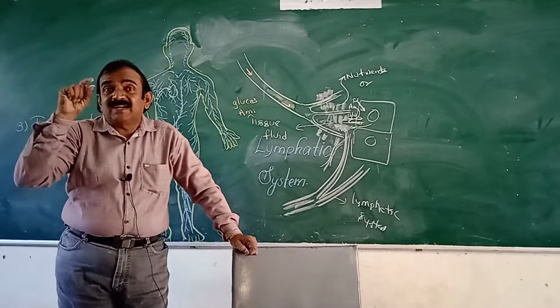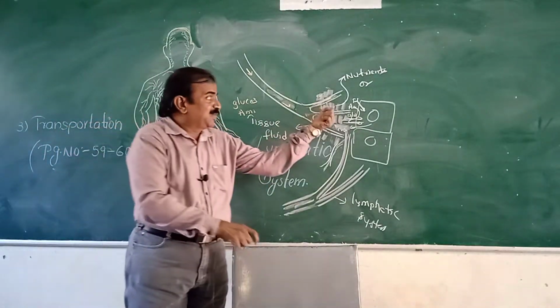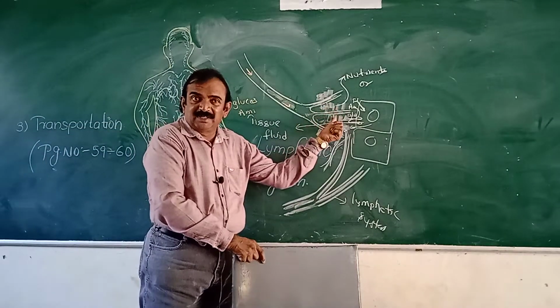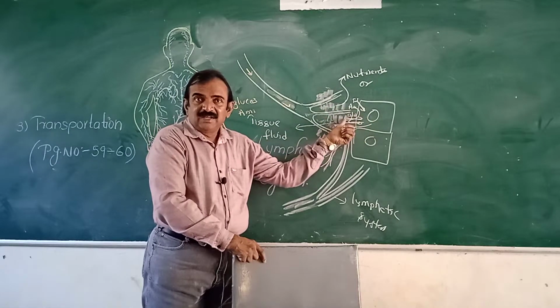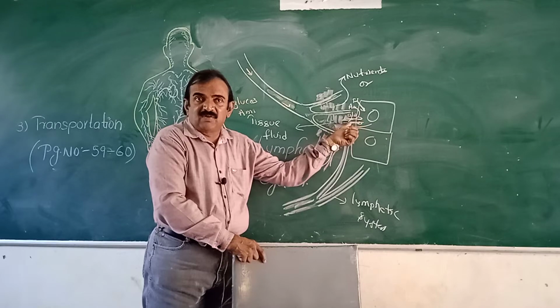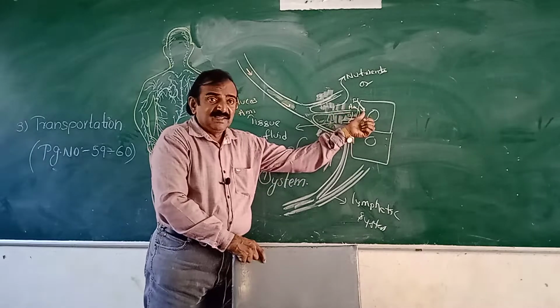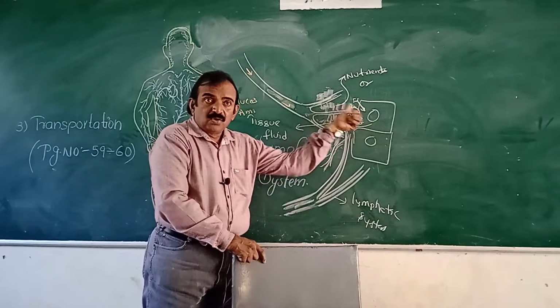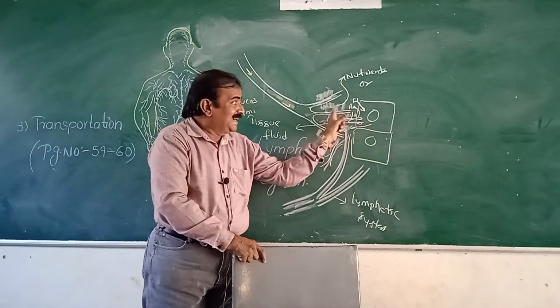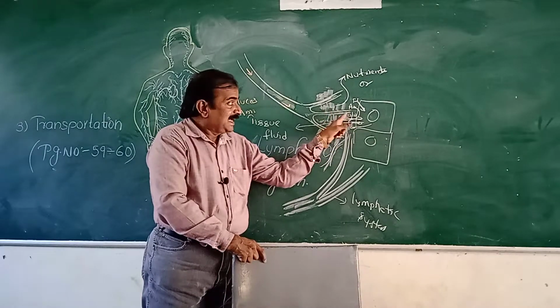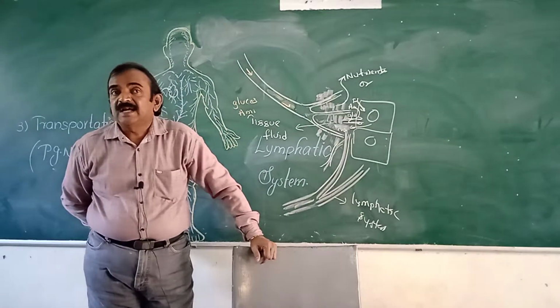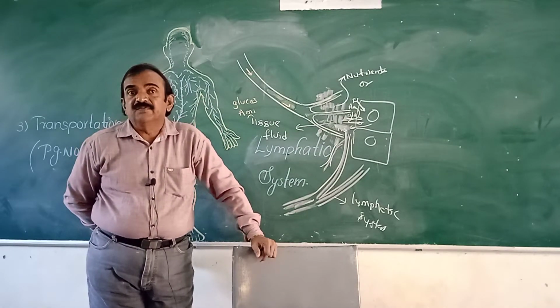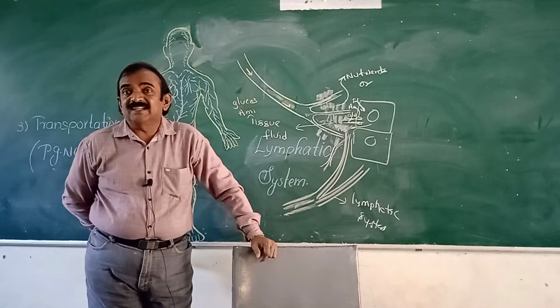Tissue fluid is also called lymph. This fluid is present between the tissues. It gives nutrients to the cells, and the cells release waste, which it takes back. It is colorless. That colorless fluid is called tissue fluid, and tissue fluid is also called lymph.